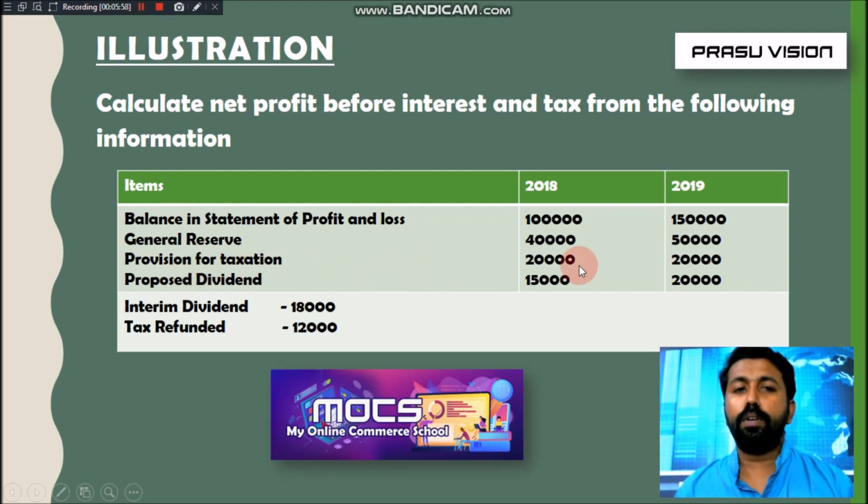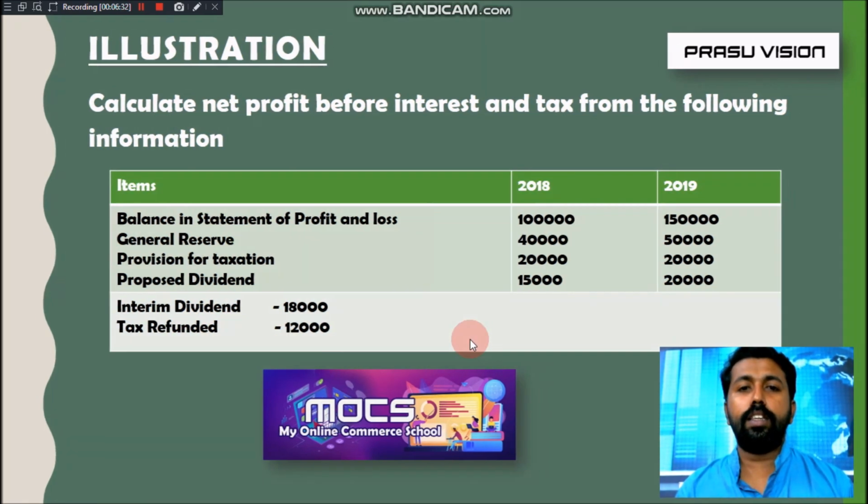Then we have to take the provision for taxation, current year value 20,000, and proposed dividend, previous year value 15,000. I think the explanation regarding proposed dividend is very clear. The current year amount will be paid from the next year's profit. So we are taking only the previous year's proposed dividend to pay in the current year. And also interim dividend is given, it must be added. Then the tax refunded amount is also given, we have to deduct it.